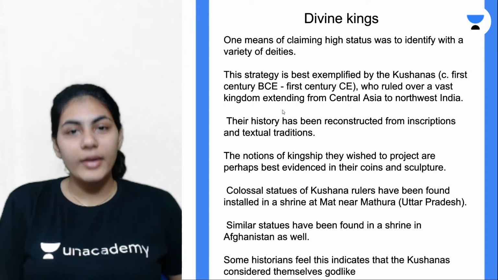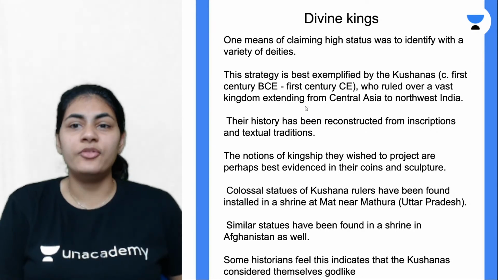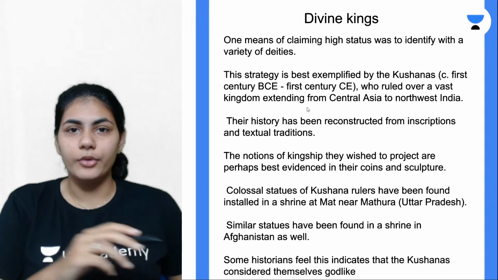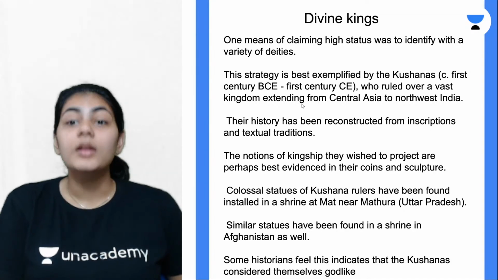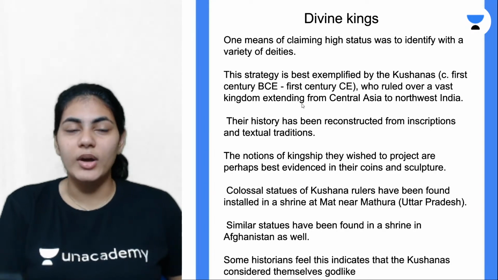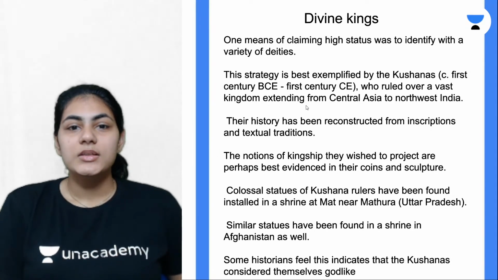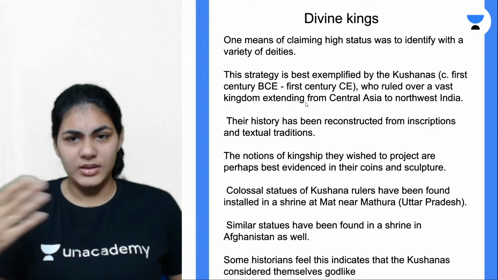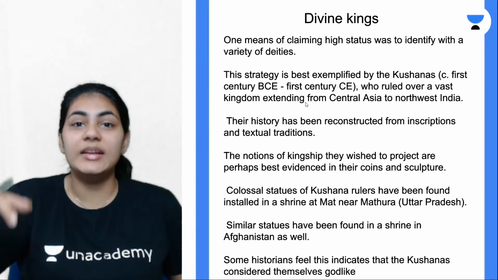We'll look at one example here, which is that of the Kushanas. Kushanas are also not Indians. They do not have an Indian origin; in fact, they have a Central Asian origin. They ruled over the northwestern part of the Indian subcontinent from the 1st century BCE to the 1st century CE. Kanishka is one important ruler of the Kushana dynasty, so just remember the Kushanas that way. Their kingdom almost extended from Central Asia to Northwest India. Nonetheless, they were not of Indian origin, which is why they were not able to fit into Indian society well.